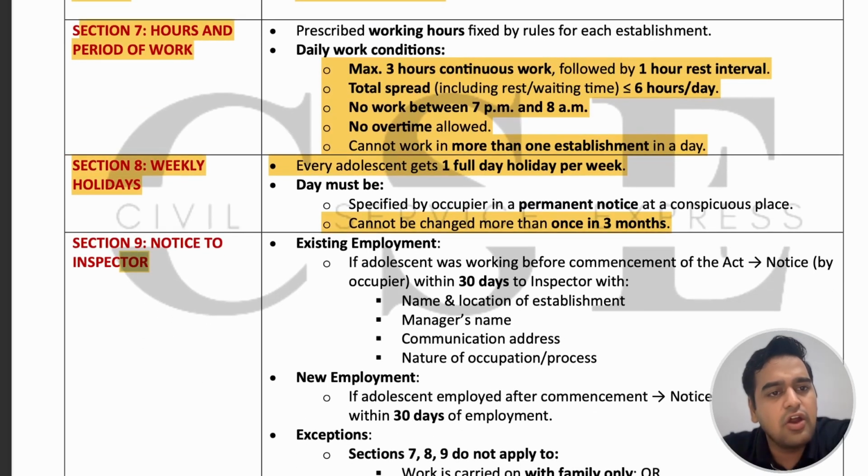Next is section 9, notice to the inspector. If there is any adolescent working in any establishment, then the occupier should notify the inspector.